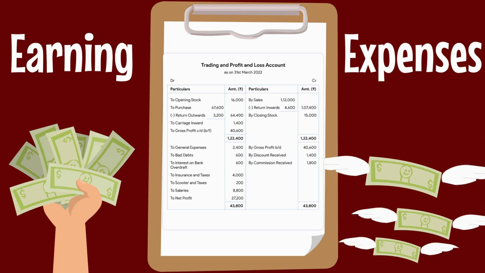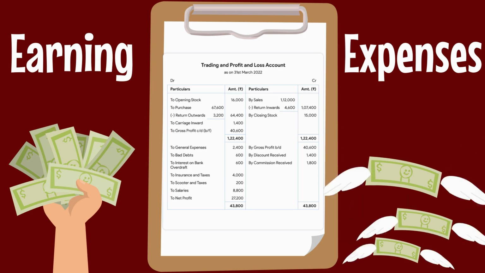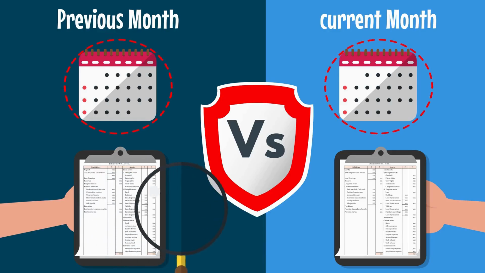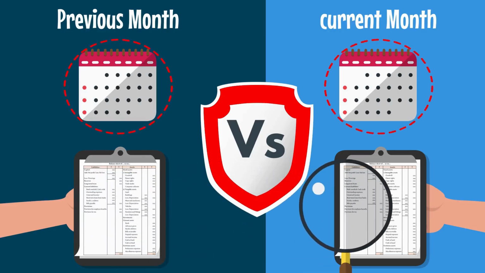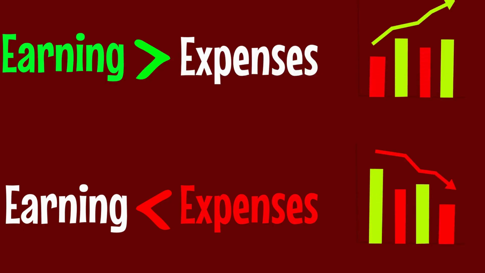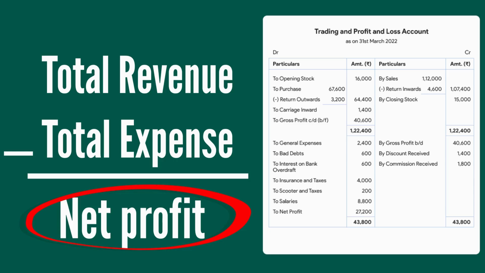Like we have seen in summarizing where we prepare profit and loss account. Yes, Nishant. Mr. Rajkumar compares his sales and expenses for the month and creates a summary to see whether he's making a profit or his business is at a loss. This summary helps him calculate his profit or loss accurately.